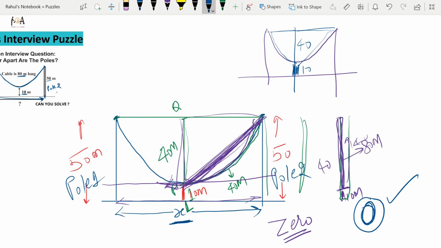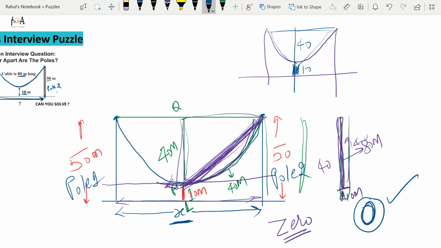What I want to tell you is that if you apply Pythagoras theorem, then it will fail, no? Because if the distance is anything other than 0, then our Pythagoras theorem will fail. But Pythagoras theorem is universally true. You can't say that it will fail.